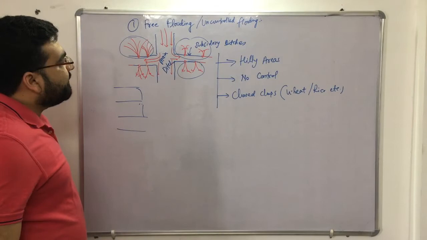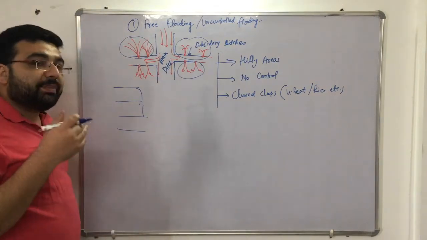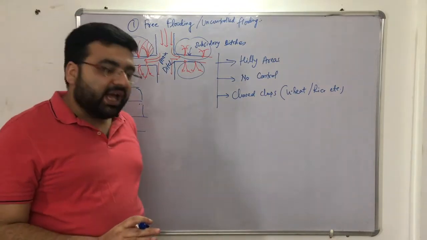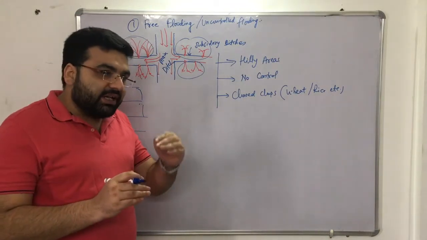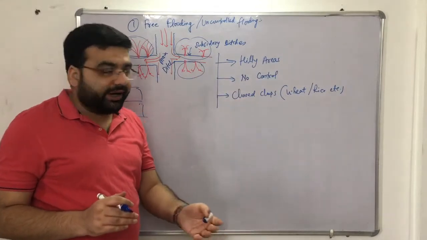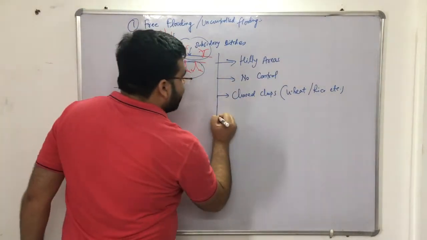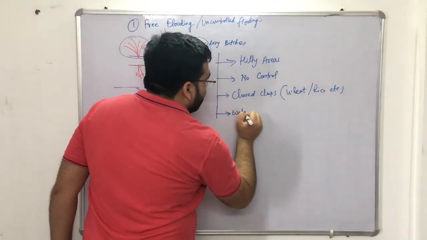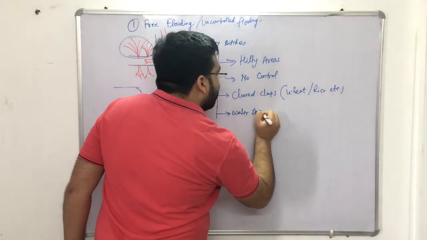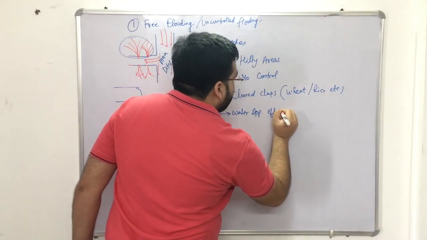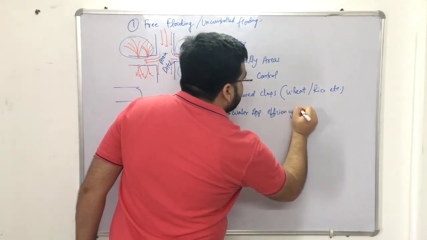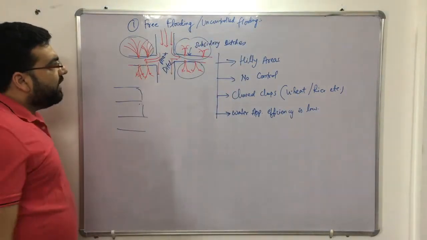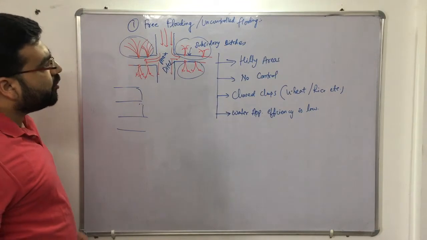One more thing you can write for this type of flooding is that the water application efficiency is very low. Now what is water application efficiency? I will tell you in detail when we discuss irrigation efficiencies. For the time being, just write down that water application efficiency is low. So this was more than enough regarding free flooding or uncontrolled flooding.